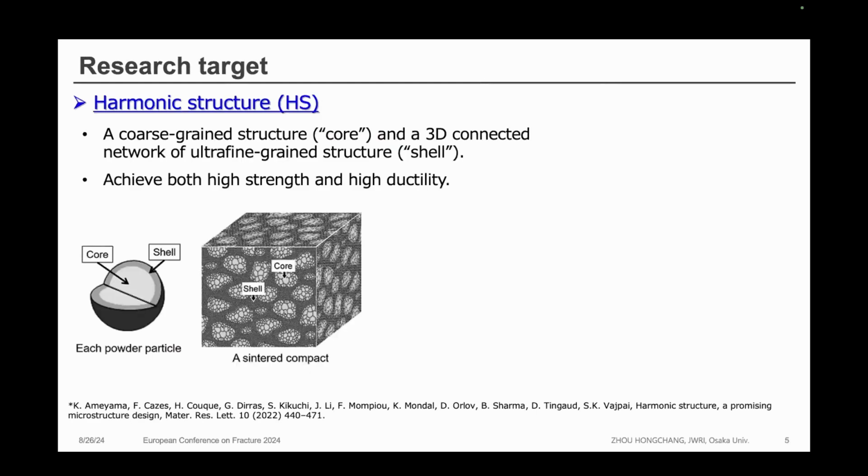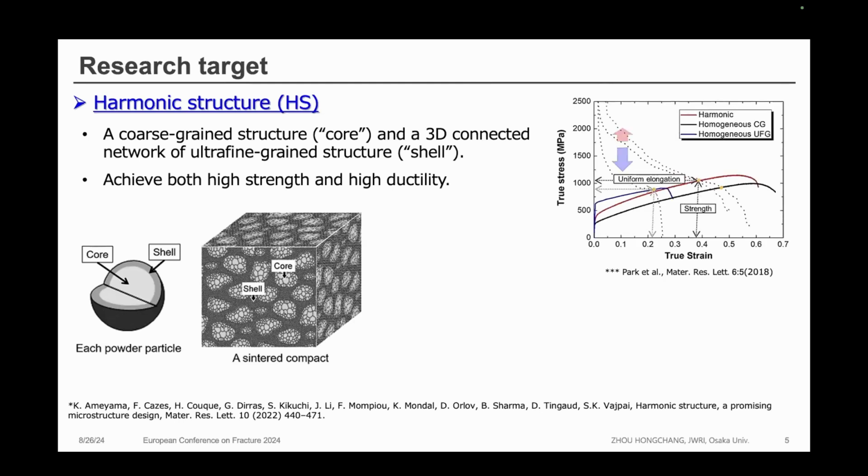And our research target is a newly designed material with the harmonic structure, which is made by the coarse grain structure and the 3D connected network of the ultra fine grain structure. And this new material can achieve both high strength and high ductility. We can see the tensile strength is more than 1,000 megapascal. The strength is reached 0.6.